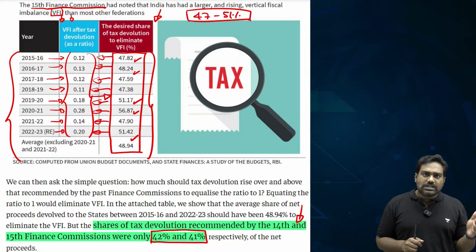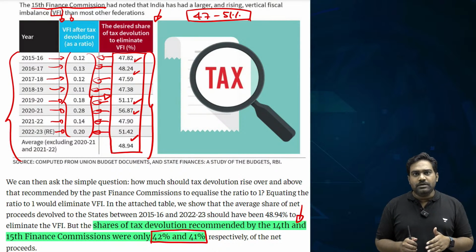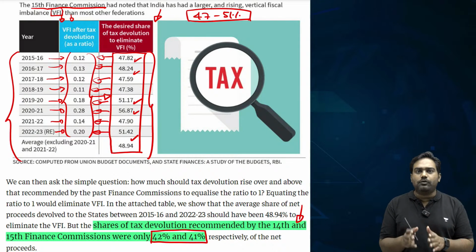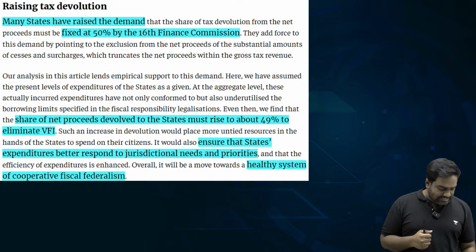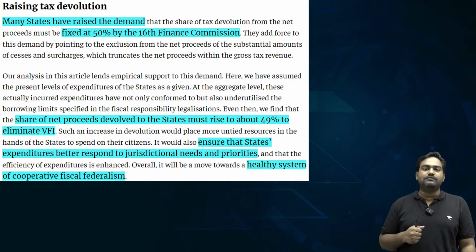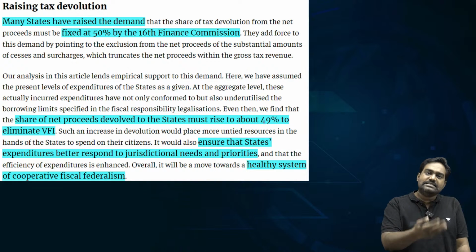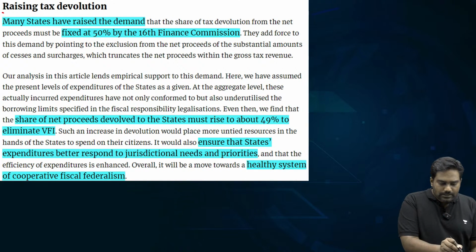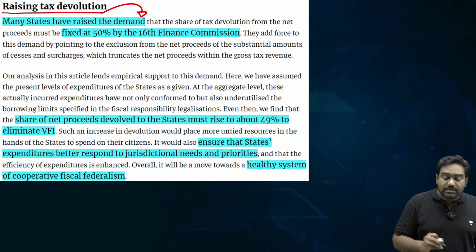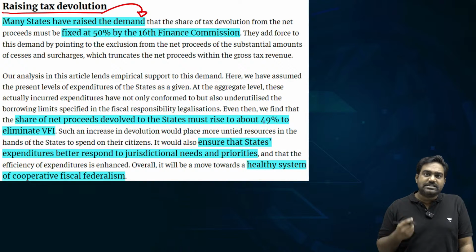But over the last decade under 14th, 15th Finance Commission, the devolution vertically from center to states has just been 41 to 42%. So this is a significant difference which creates that vertical fiscal imbalance, leading the states to become more dependent on center for financing their expenditure. So that is why the writer supports the demand of few state governments.